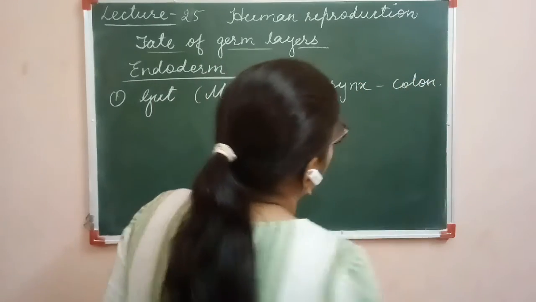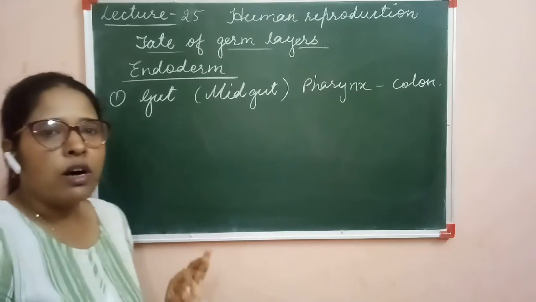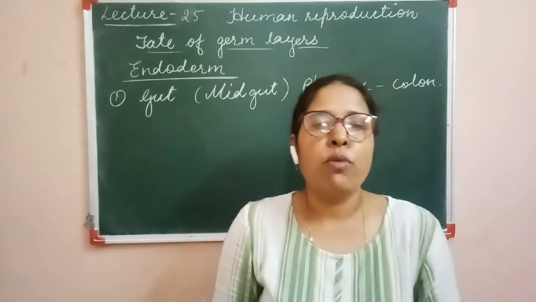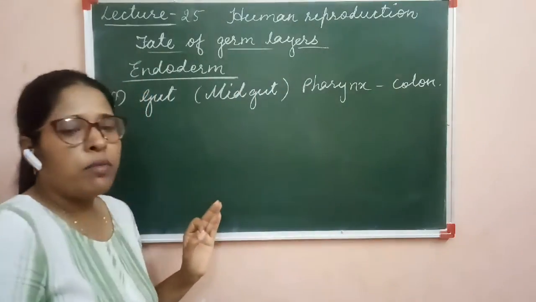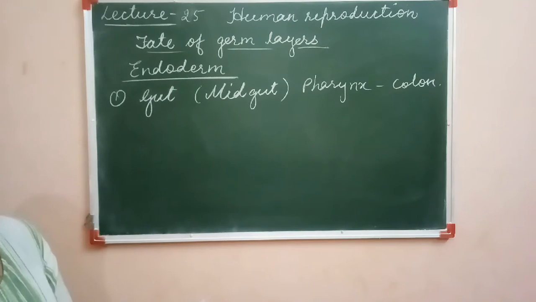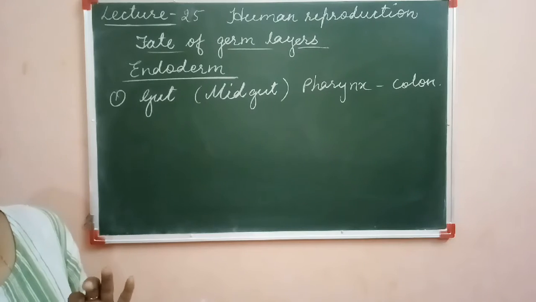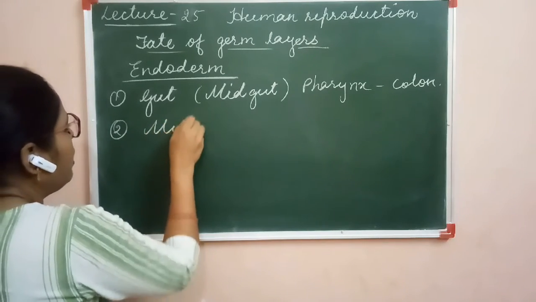The midgut is formed from endoderm, and the hindgut and foregut are formed from ectoderm. So the endoderm gives rise to the midgut, the part from pharynx to colon. Second one is the middle ear.